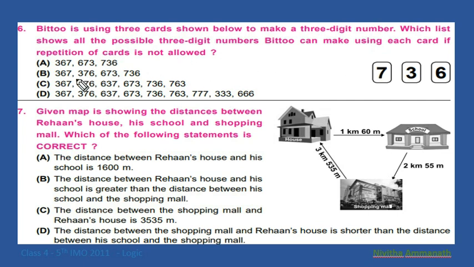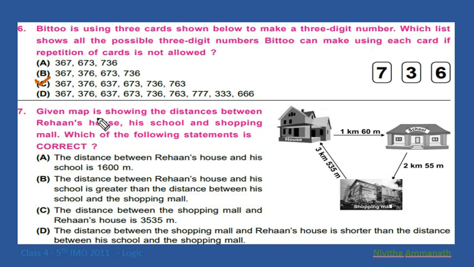So which is the option? 367, 376, 637, 673, 736, 763. Here 777, 2 are repeating. Here 3 is repeating, 6 is repeating. So it's not correct. This is the correct answer.